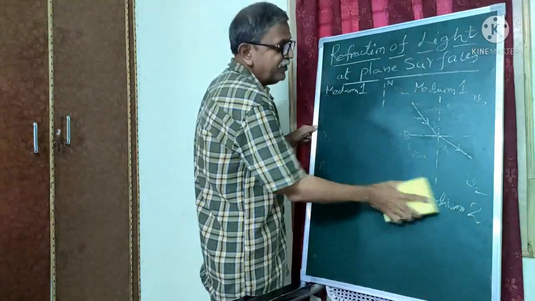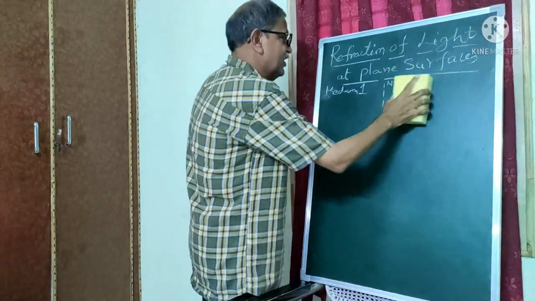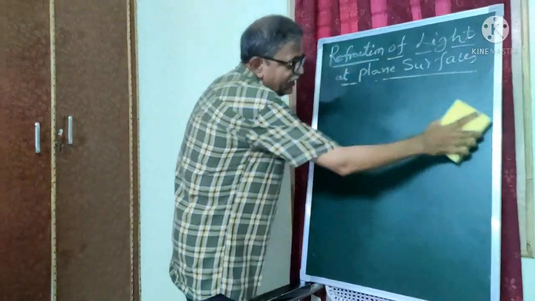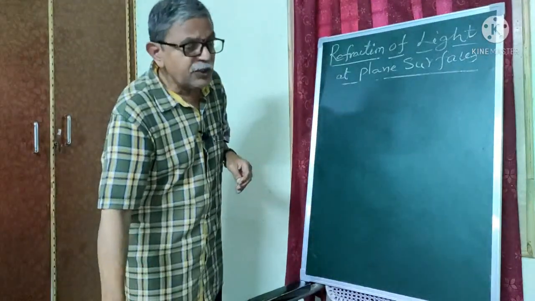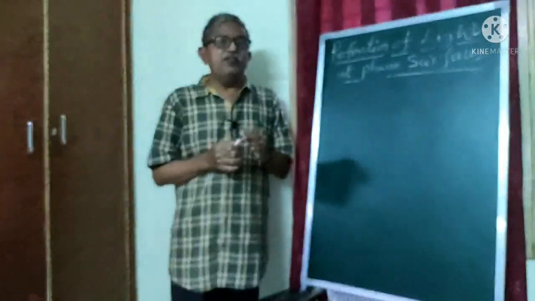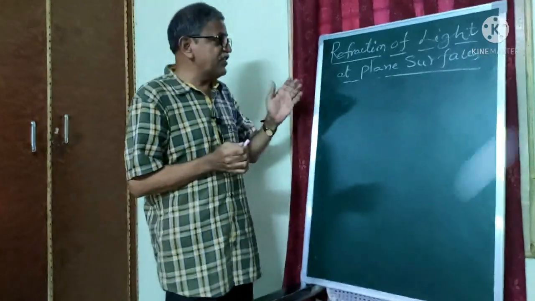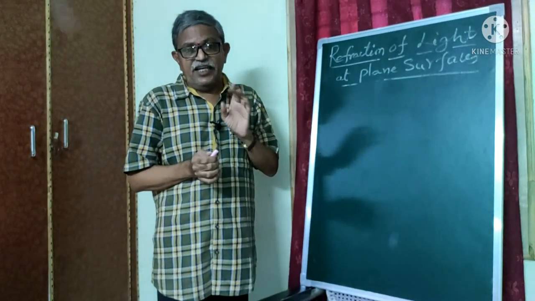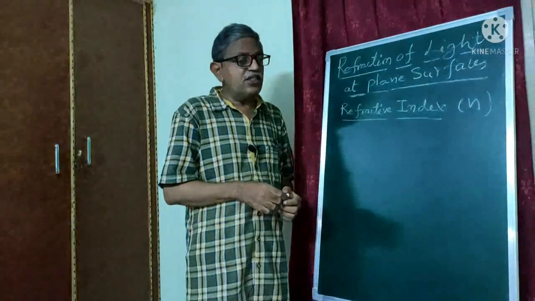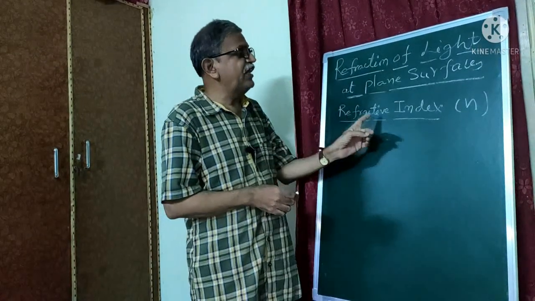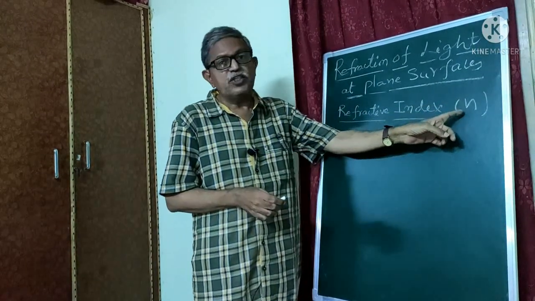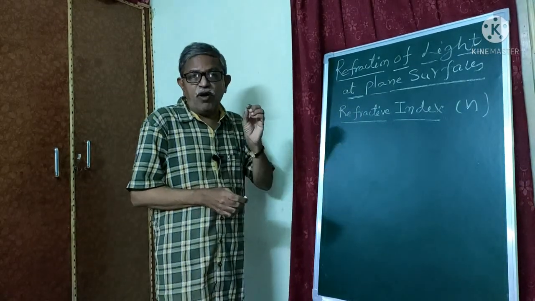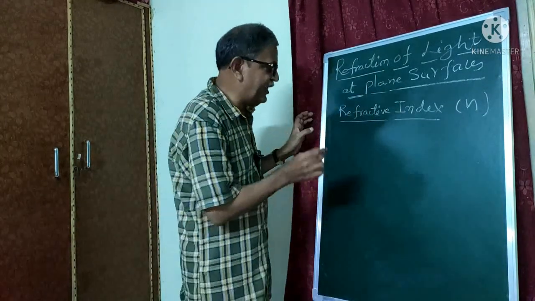And then coming to the next topic, this is all refraction of light. In order to understand the phenomena of refraction of light at plane surfaces, one constant is needed. The constant is known as refractive index. It is denoted by small letter n. Yes, we can derive a small equation for this refractive index.